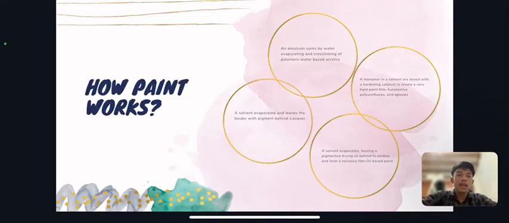How paint works. An emulsion dries by water evaporating and cross-linking of polymers: water-based acrylics. A monomer in a solvent is mixed with a hardening catalyst to create a very hard paint film: automotive polyurethane and epoxies. A solvent evaporates, leaving a pigmented drying oil behind to oxidize and form a resinous film: oil-based paint. A solvent evaporates and leaves the binder with pigment behind: lacquer.